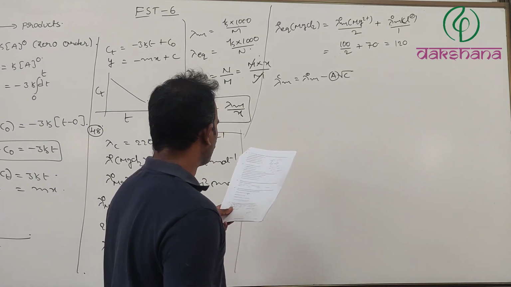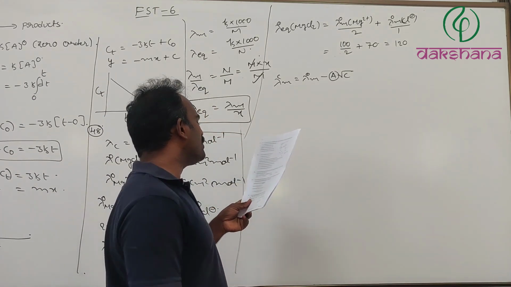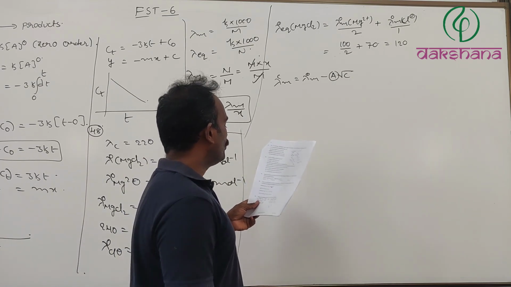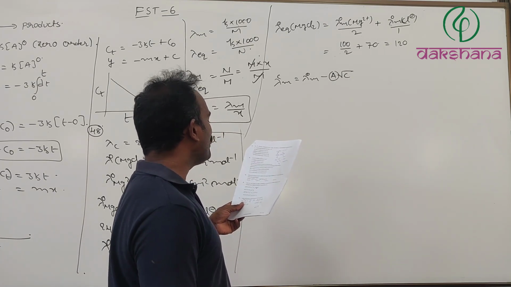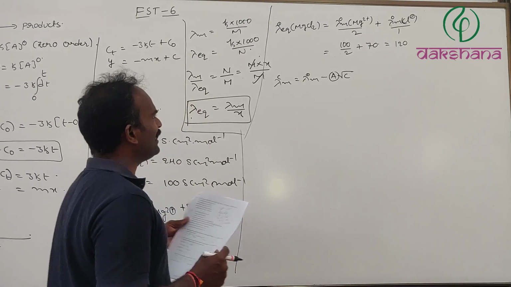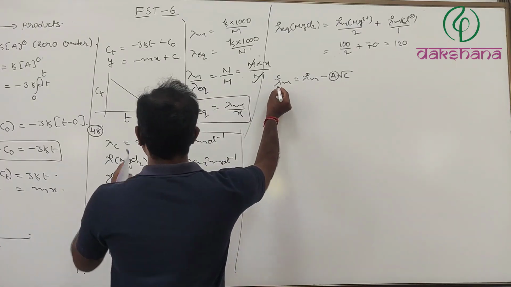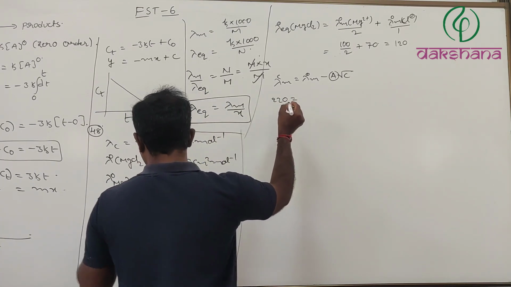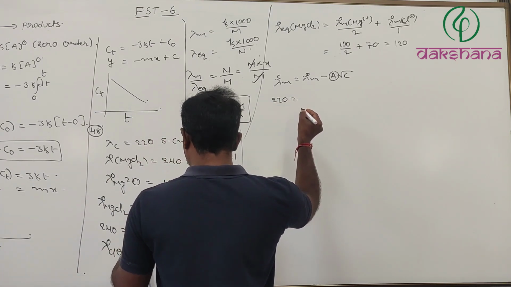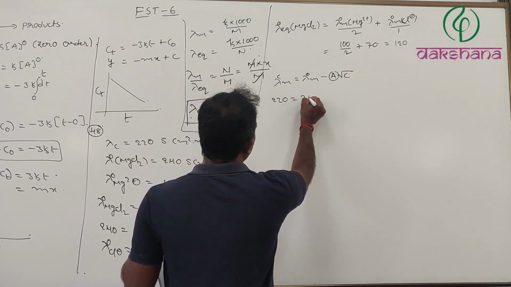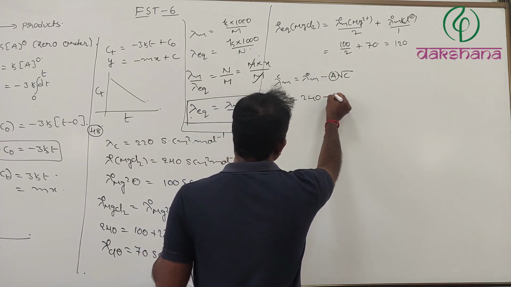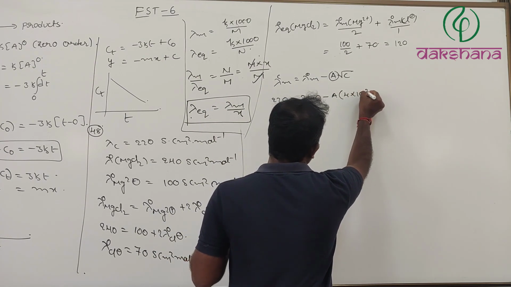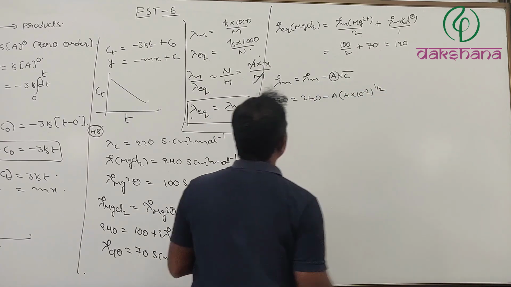Therefore, the answer is correct. Lambda of 0.04 molar MgCl2 will be 160 Siemens centimeter square mole inverse. Now let's calculate this one. Lambda Cm we have already been given as 220. That is equal to lambda naught m, which is 240, minus A into root C, with C equal to 4 into 10 power minus 2, power 1 by 2.